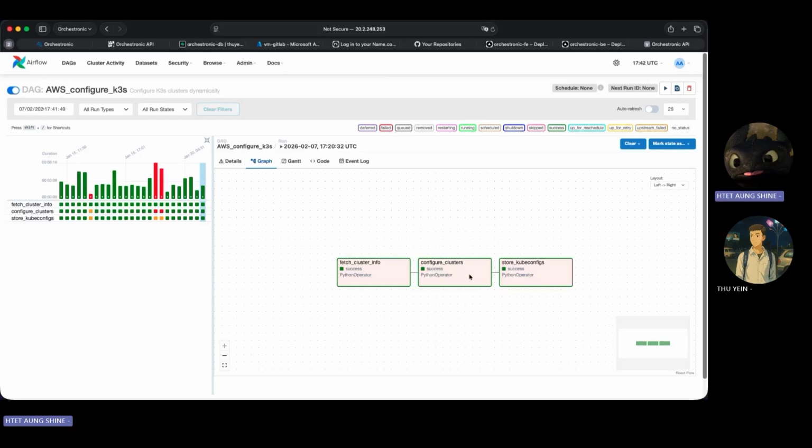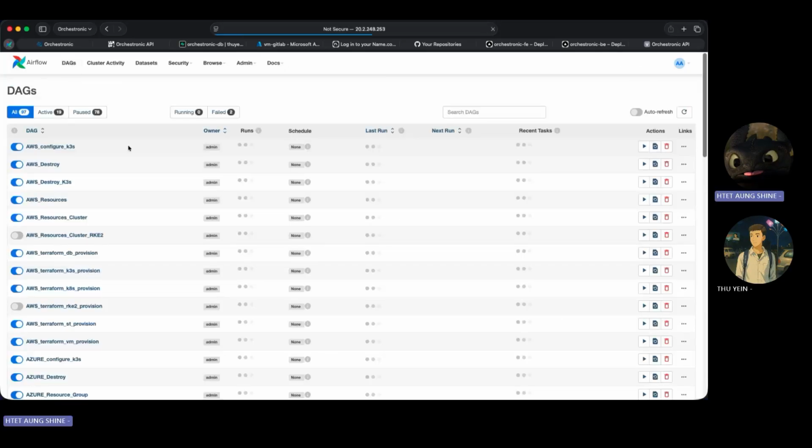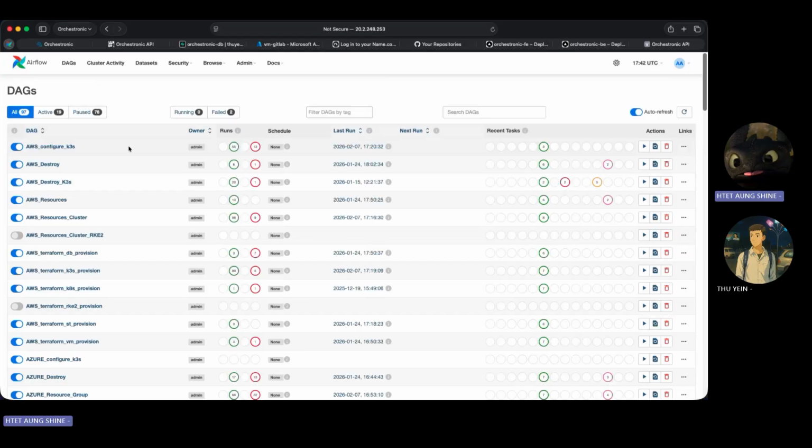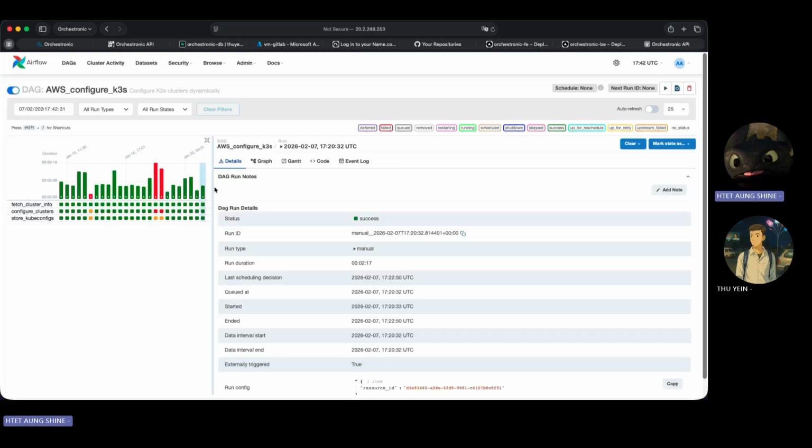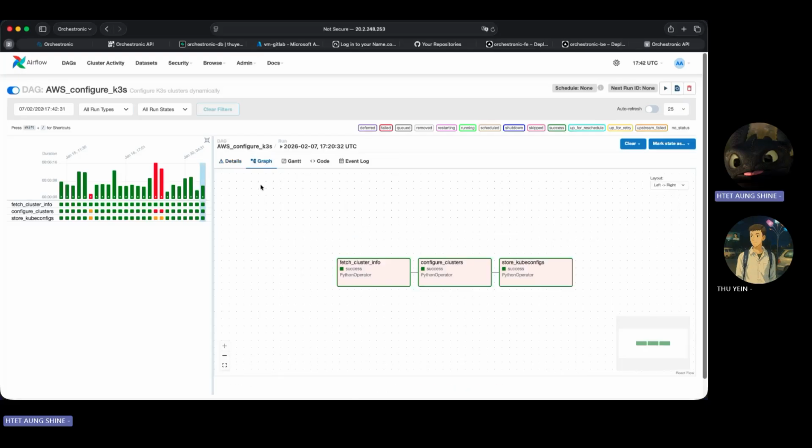Those will be configured in here. For the load balancing, we use Traefik. Yeah, these are the three scripts that we basically use to configure the clusters. You can monitor here whether it is successful or not. If we have failed states, we can configure it in here.